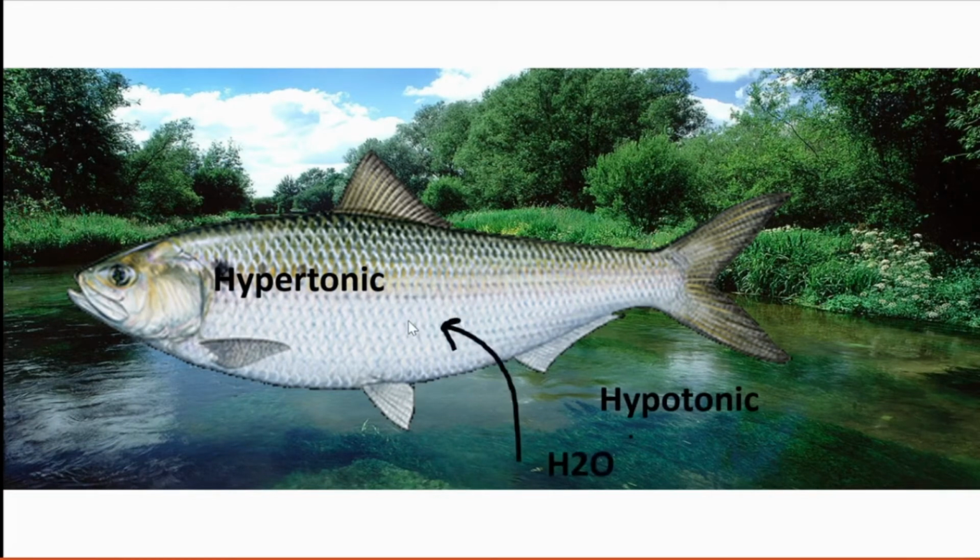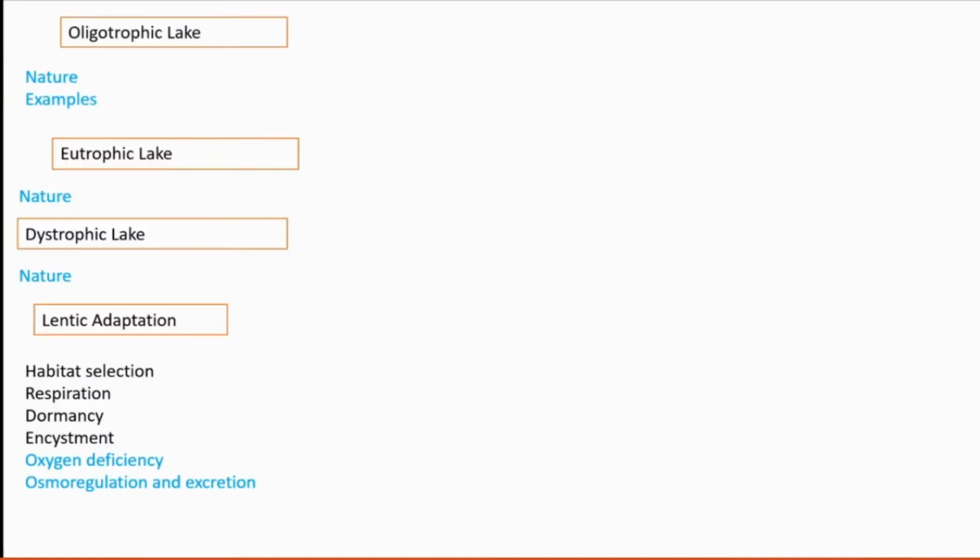That excess water is eliminated by forming dilute urine, and also from inside the body they collect that excess water and store it inside contractile vacuoles, which join with the outside and release the water out. In that way, it manages to eliminate the excess body water. That is also a part of osmoregulation. These are the different adaptations shown by lentic organisms.